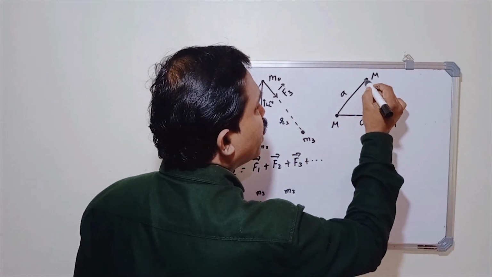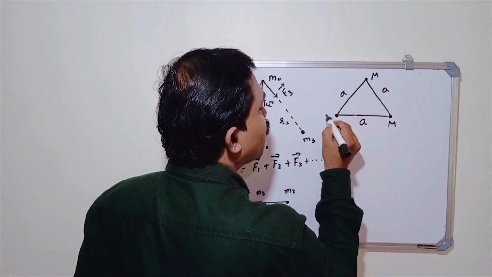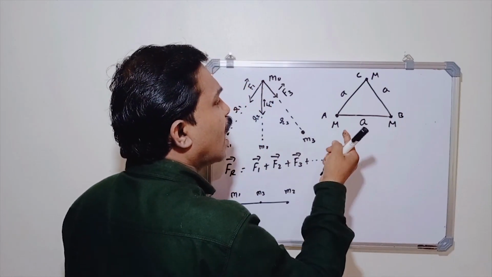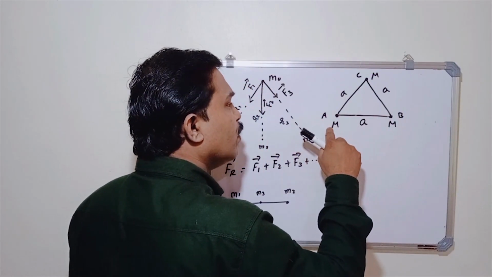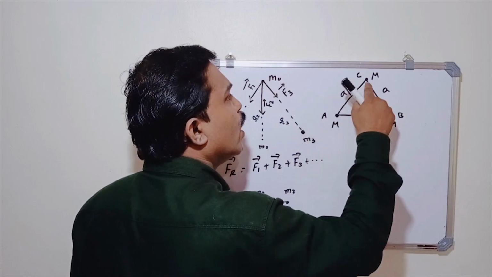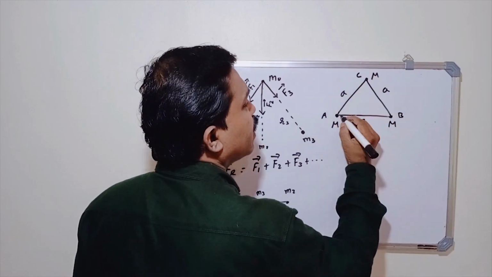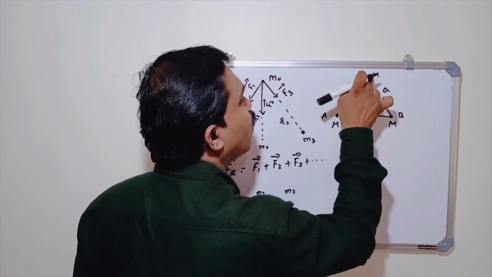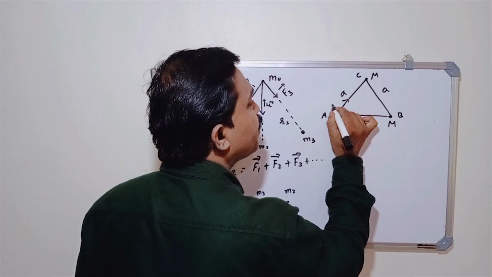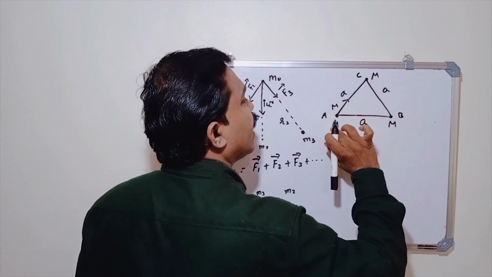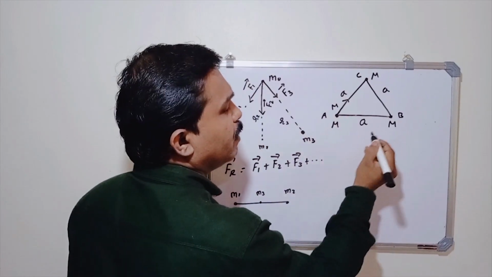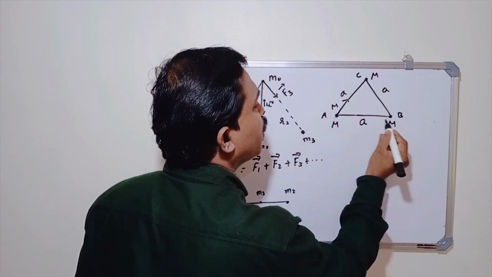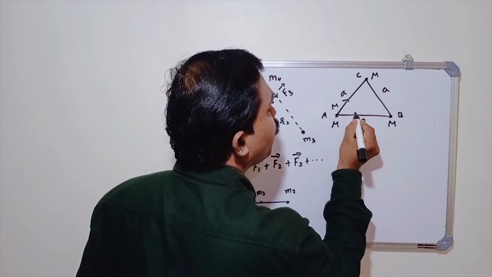Suppose this is A, B, C. Suppose the gravitational force acting on the body kept at the point A due to this body is F1, and its direction is towards C. Why? Because this body attracts this body. Similarly, the gravitational force exerted on this body due to the body at B is F2.